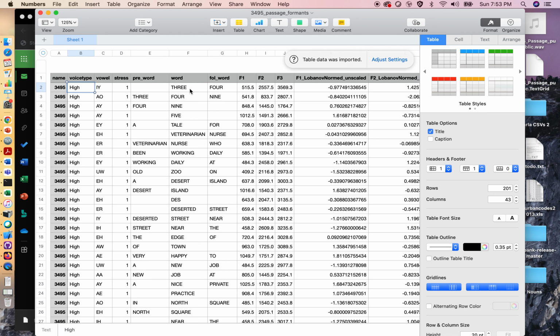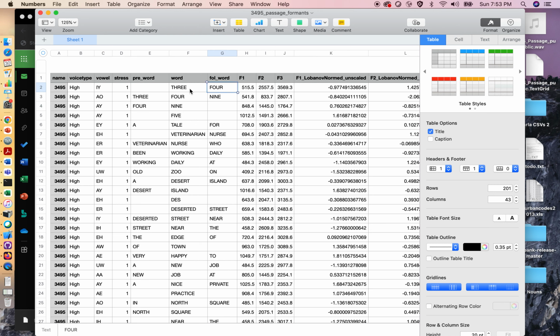Every time she talks, she has a high voice type, so voice type is the same. But here she's saying the E vowel, and then here she's saying the I vowel in 9 and 5, I. Don't worry about 4 because that's before R, so it's a little different. But 3 is the E vowel, 9 and 5 are the I vowel, right?